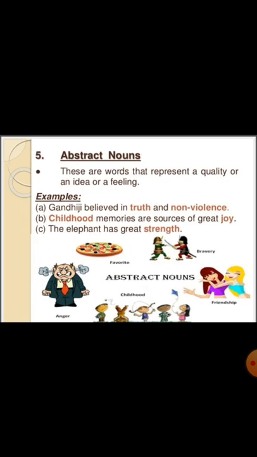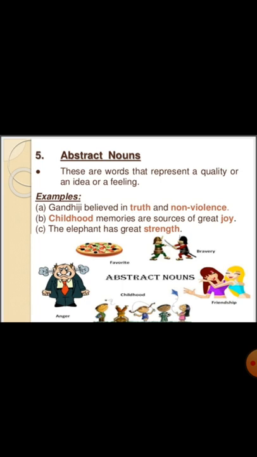Abstract noun. These are words that represent a quality or an idea or a feeling. Yeah, something that you cannot perceive with your five senses, like belief, love, pride, happiness, etc. That comes under abstract noun. Let us see the examples. Gandhiji believed in truth and non-violence.